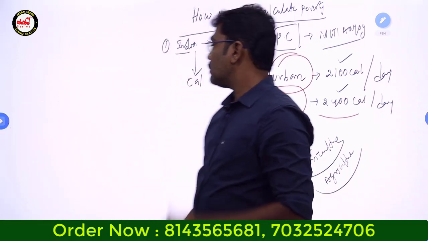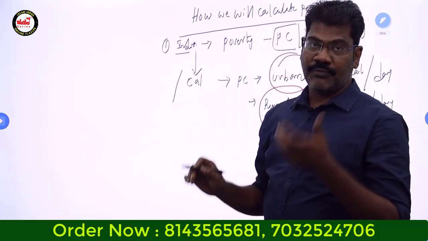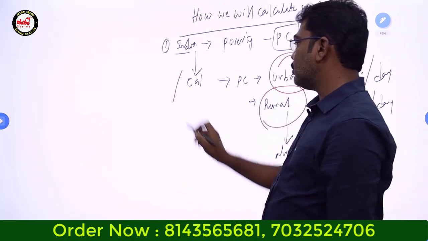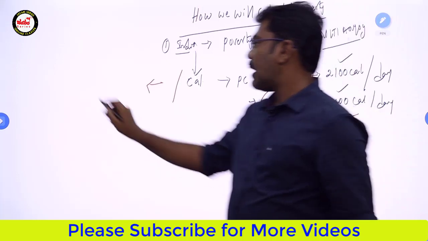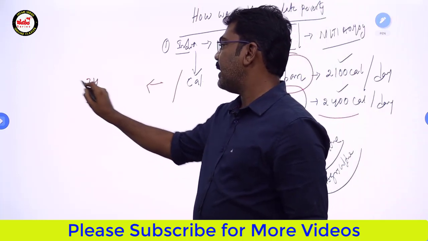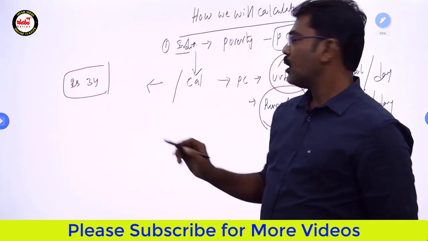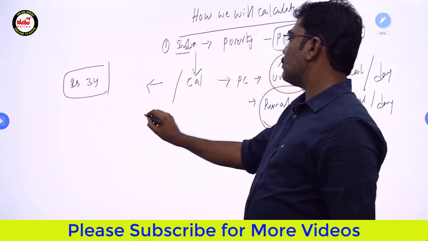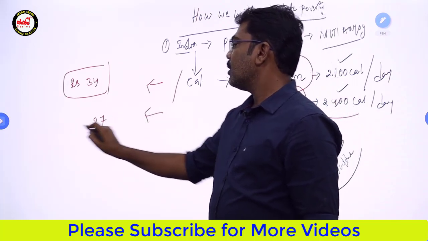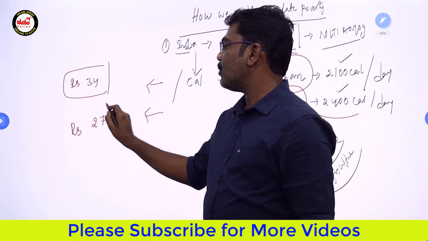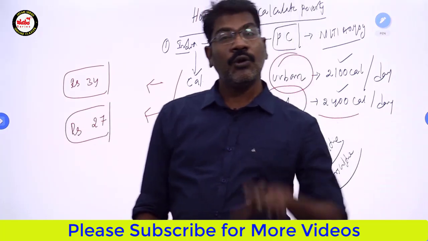And there is another thing also. In terms of money, the people who are living in urban areas and earning less than 34 rupees a day, and the people who are living in rural areas and earning less than 27 rupees a day, will be treated as people who are in poverty.